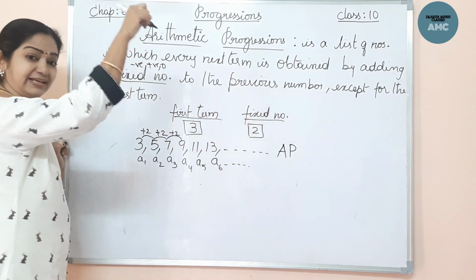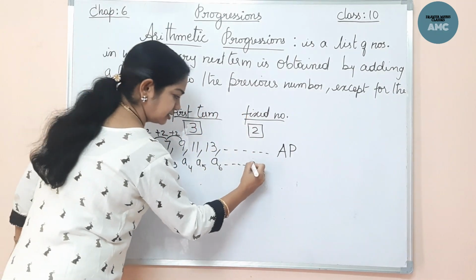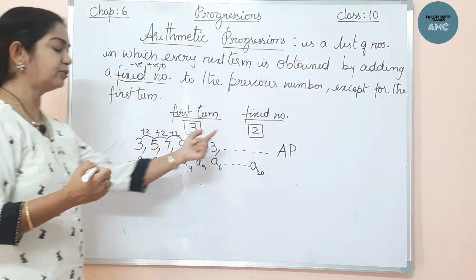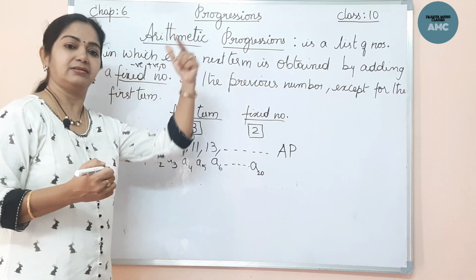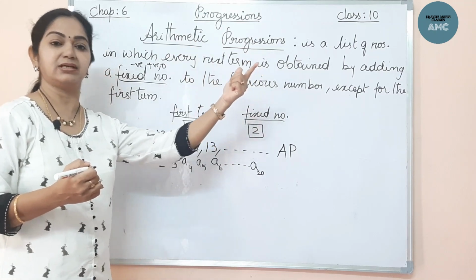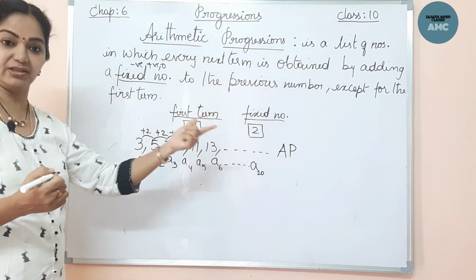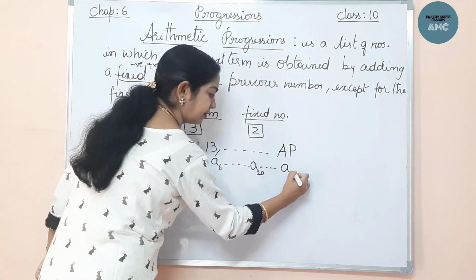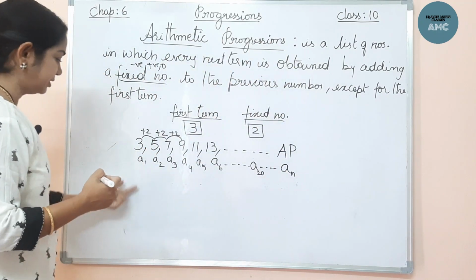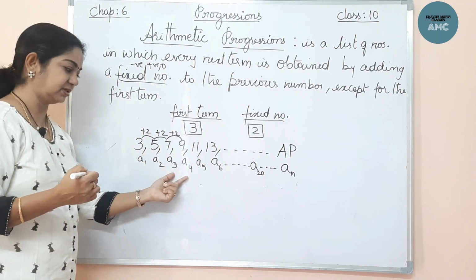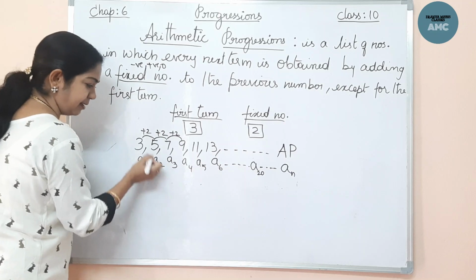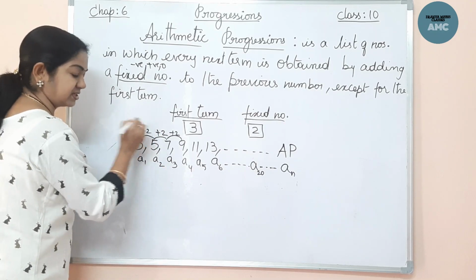If I want the 20th term, I'll name it as A20. If I don't know how many terms there are, whether the 30th or the 50th, then we can name it as an, the nth term. So the first term, second term, third term, likewise nth term. Now how do I get this second term? By adding 2, which is a fixed number.